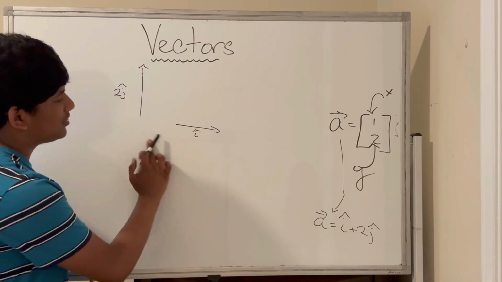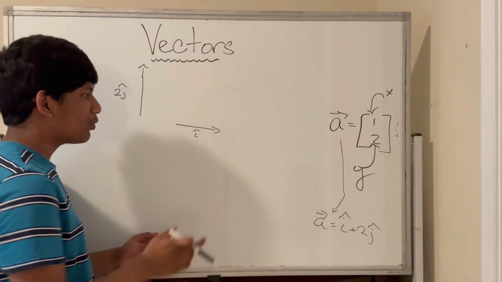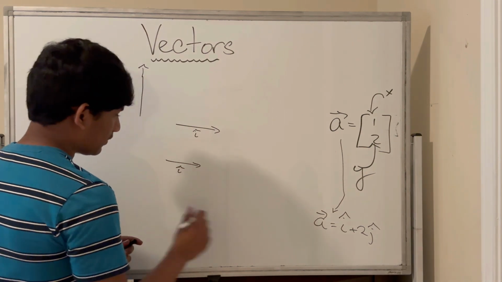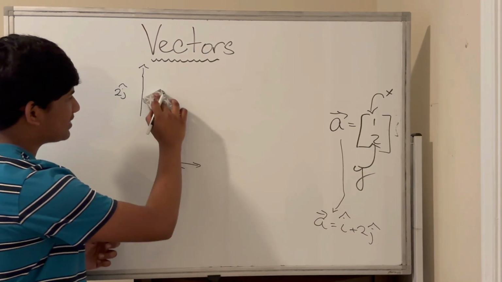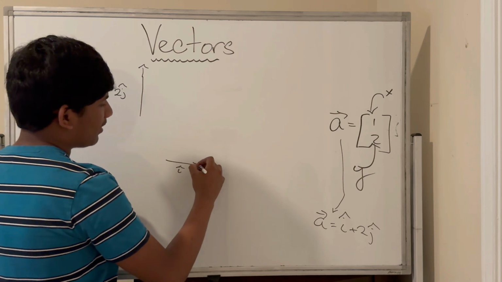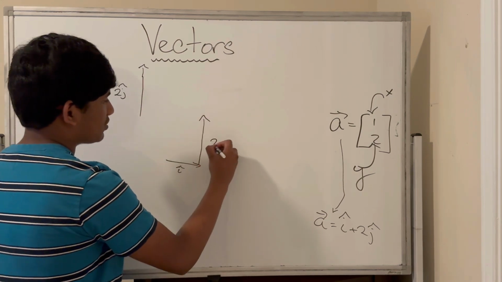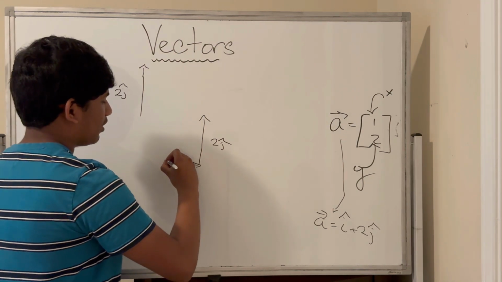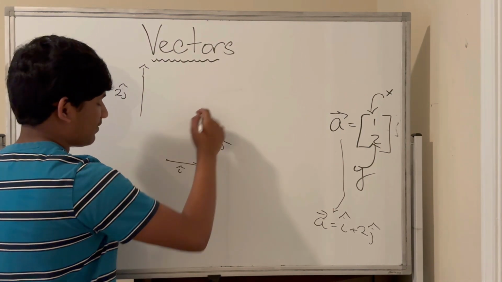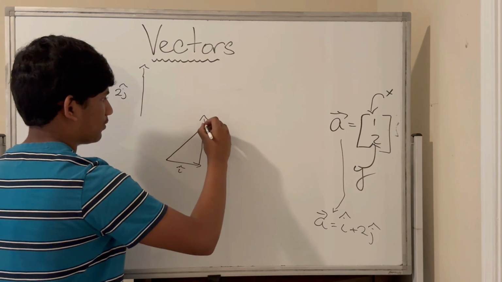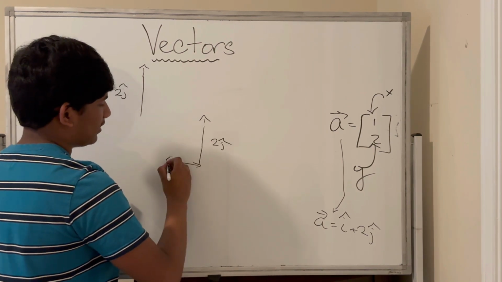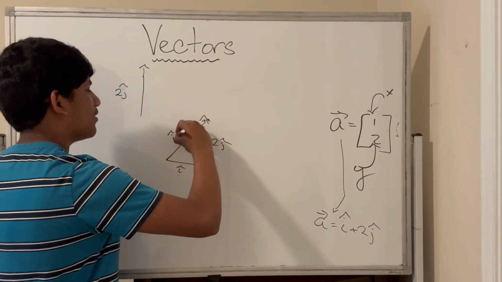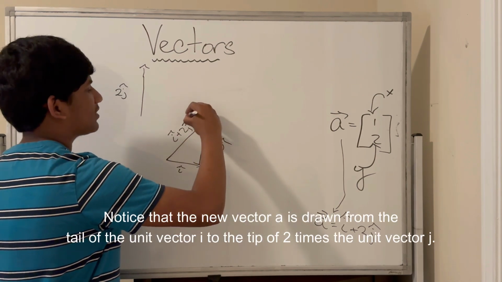So let's say we want to add these two vectors. How would we do that? Well, we take the first vector, put it like this, and let's erase this for now. We take the second vector and put it on the tip of the first vector, which is 2j. Then we draw a vector from the tail of this to the tip of that. Or we can draw it more neatly, like this. And this would be i hat plus 2j hat, which in this case is just the vector a.